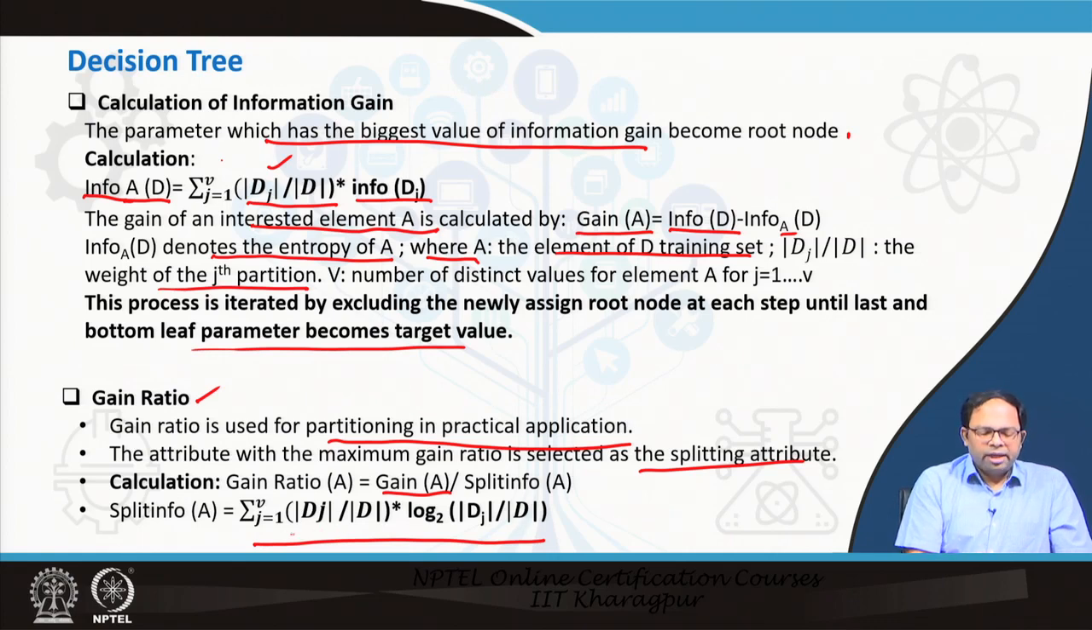So, we have already said j to v are the different classes, and based on that we have done the splits, and then Dj divided by D is the proportion of that particular split data set, multiplied by log to the base 2 of the same proportion. So, this is the gain ratio.